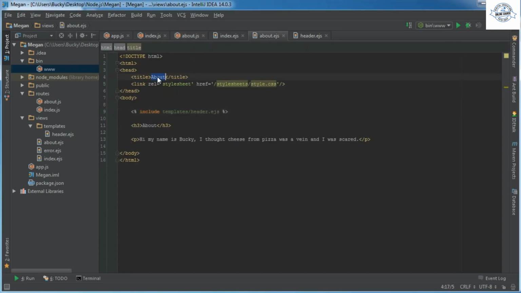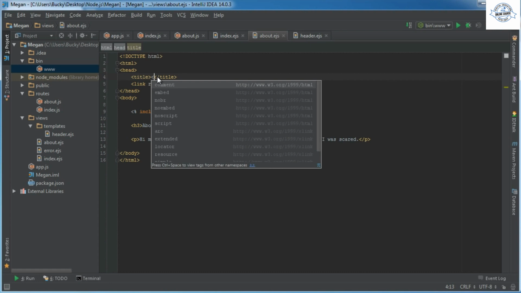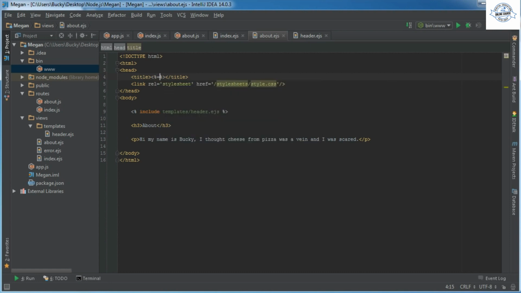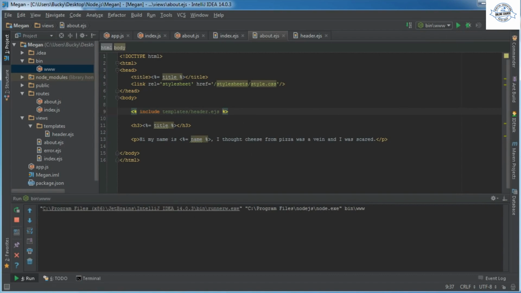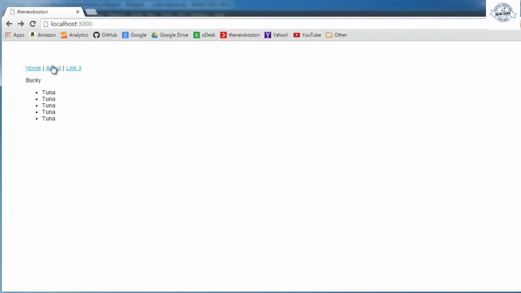So now over in our view, what we can do is this. Instead of the title, we can use the variable title, and we can actually stick this in our heading as well. And for my name, instead of typing that, we can actually just use that variable. Simple enough. So let me go ahead and run that bad boy, refresh it, and check it out.